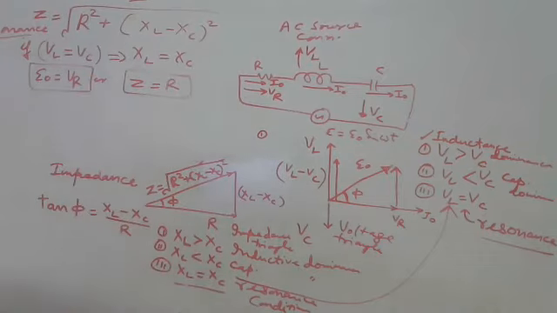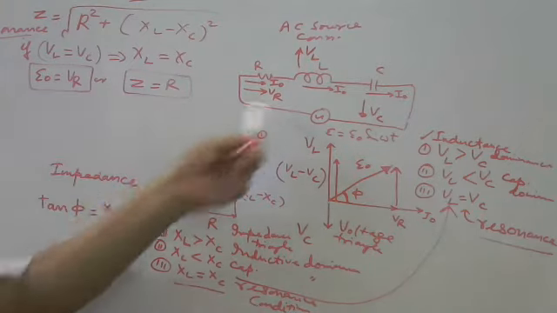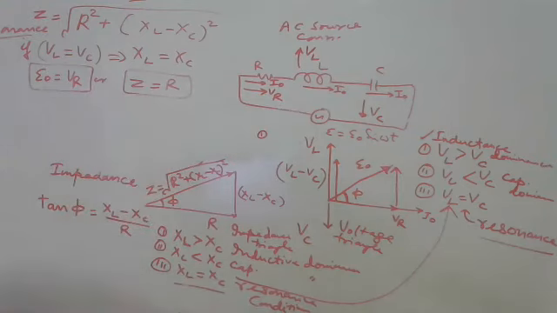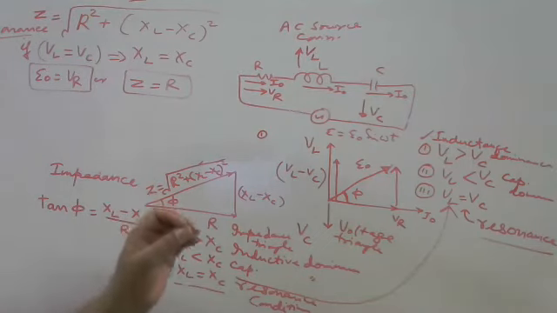Here we can say at resonance, the total impedance of the circuit is resistance only, and total voltage appears across R only. It means the effect of inductance and capacitance neutralizes.